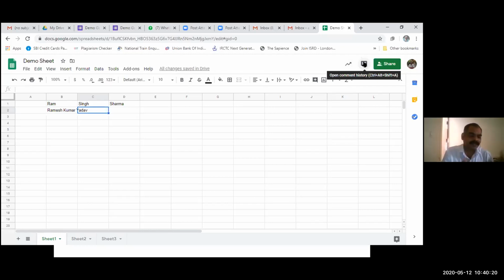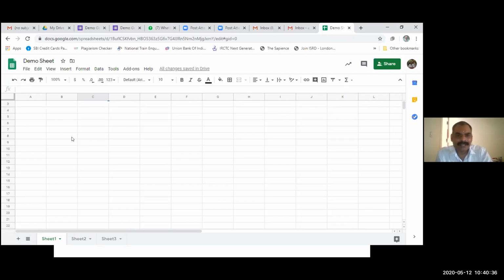Suppose one person has given a comment on this cell, the other contributor can see the comment from the other one. Okay, so these are some basic advantages of the Google Sheet.